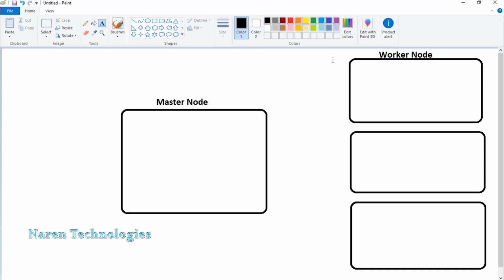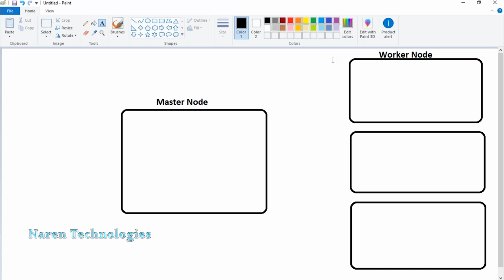Usually, in an architecture, we have one master node and multiple worker nodes. Of course, we will discuss that later. In Kubernetes architecture, you can also have multiple master nodes as a failover and high availability concept. We will get into that later, but this is how the standard architecture looks.